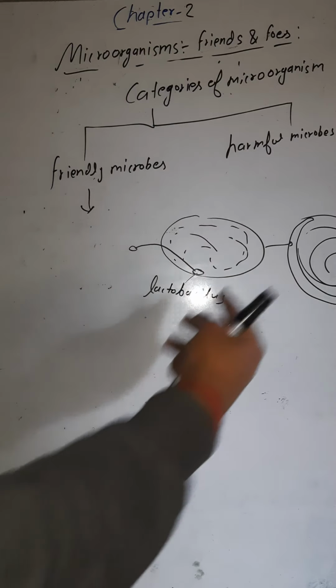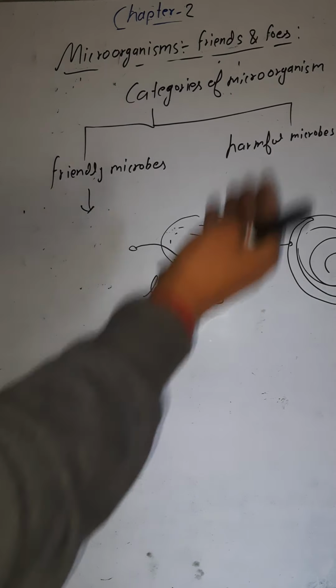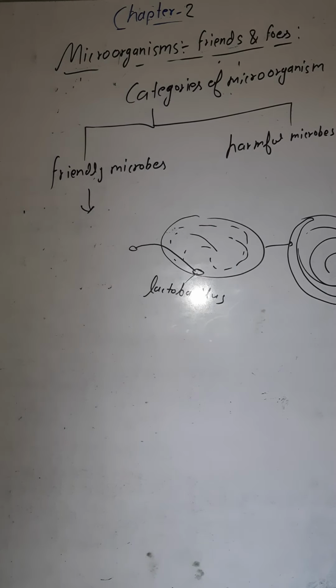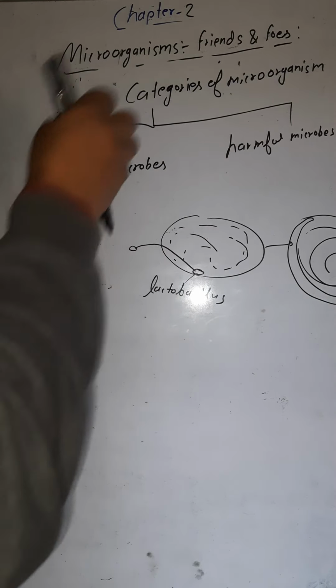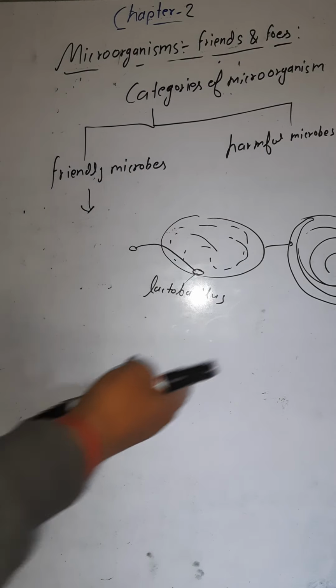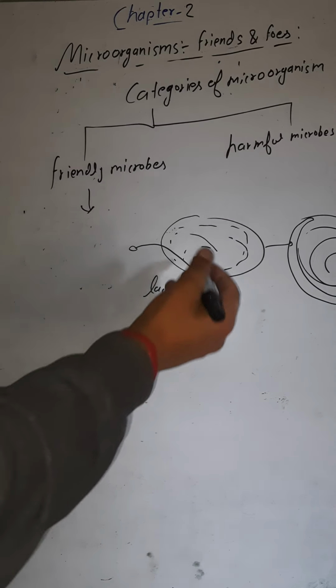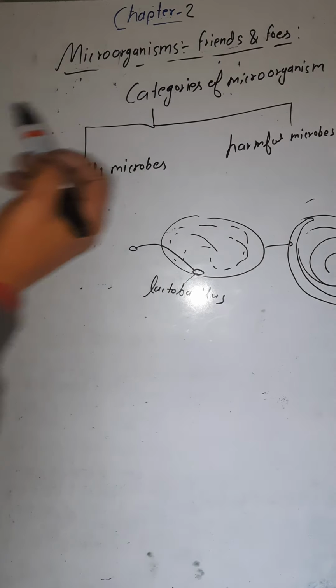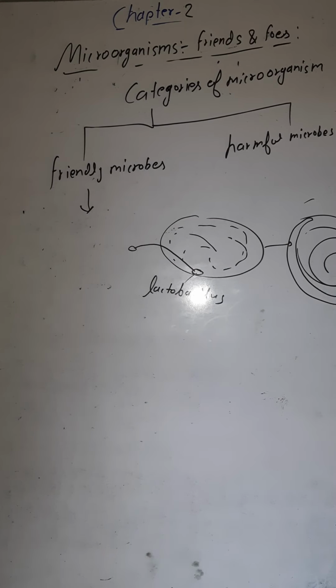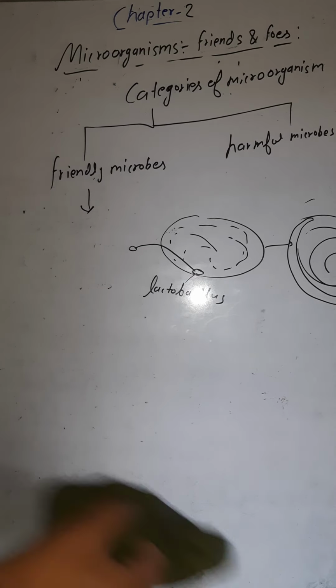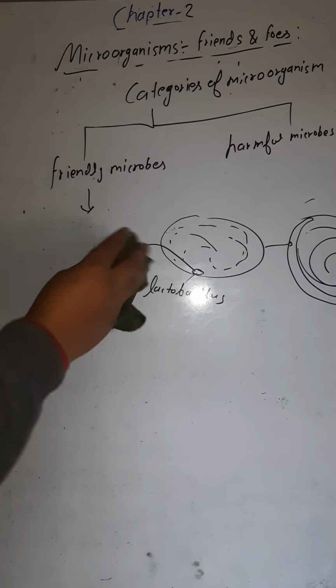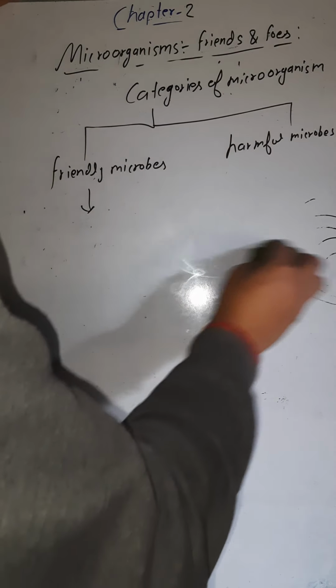It keeps on multiplying. Suppose here you have 5 lactobacillus bacteria, then it would become 10, then 15, and so on. So later the complete bowl would be filled by the curd. This is the process. So we can see lactobacillus bacteria is a friendly microbe.